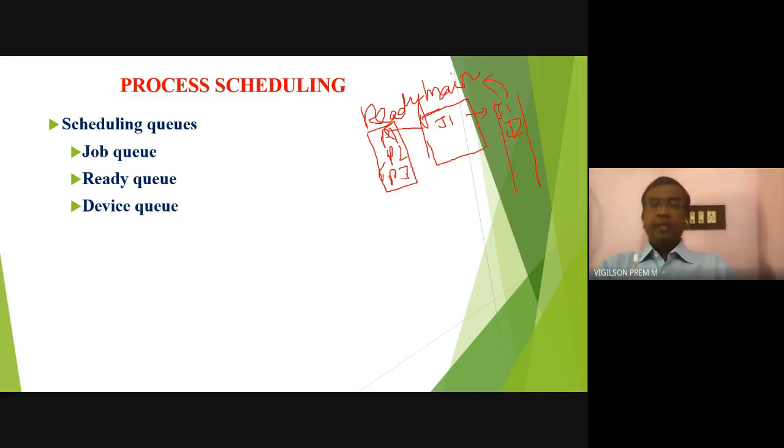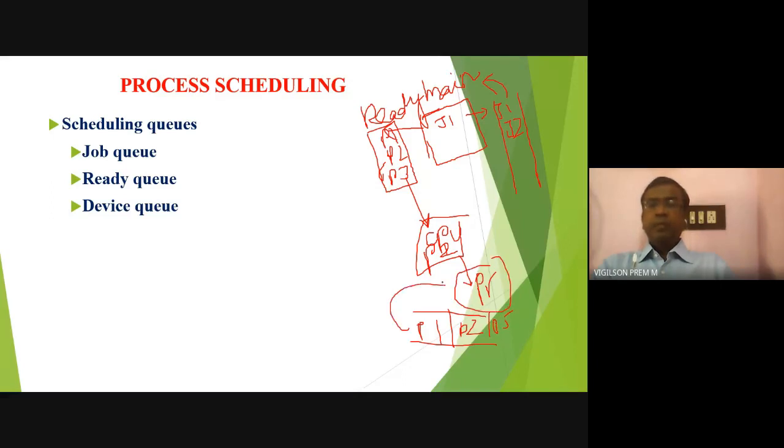After ready, it is given the CPU. So the process is executing in the CPU. That particular process needs some output device, for example, a printer. Printer is not available. So what will I do? Again, I will place the process in a queue. Another process is getting ready and is moved to the CPU. That is process P2. P2 also wants the printer. What do you have to do? P2 should be placed in the queue. Then again P5 may be placed in the queue. Once the printer is free, P1 will be allotted the printer and will be removed from the queue.